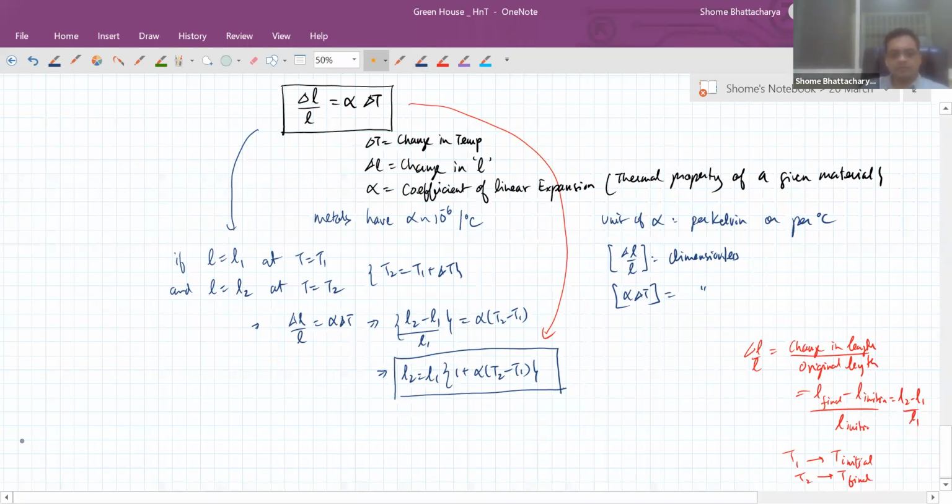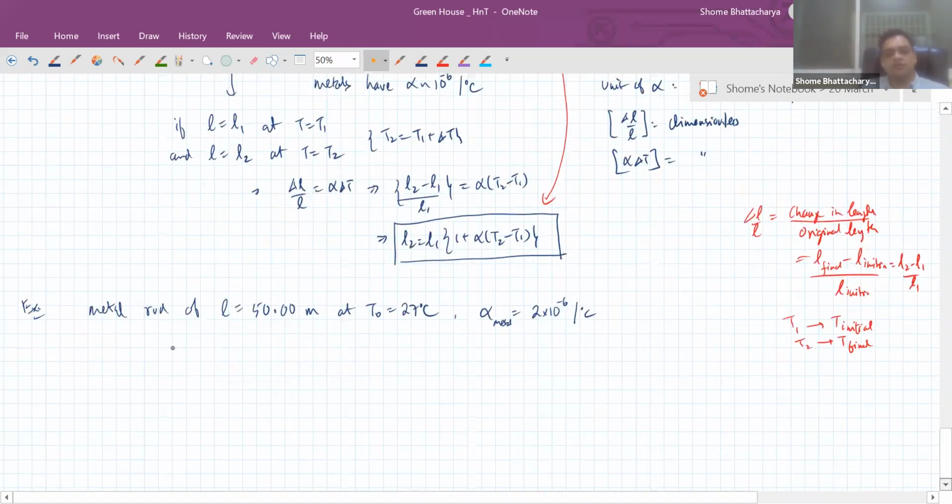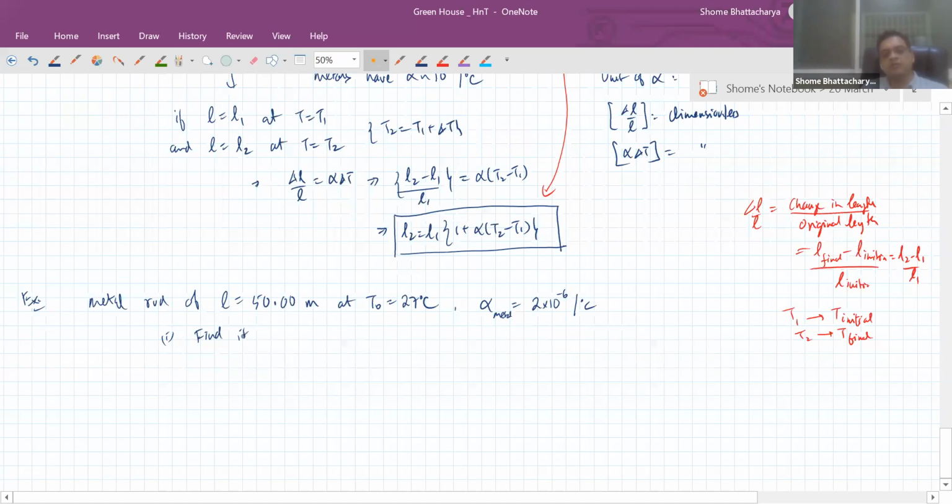Now let's do our first example. Suppose we have a metal rod of length 50.00 meters at an original temperature of 27 degrees C. Alpha for that particular metal is given to us as 2 into 10 raised to the minus 6 per degree C. First, we want to find its length at a temperature of 77 degrees C, and the percentage change in length.